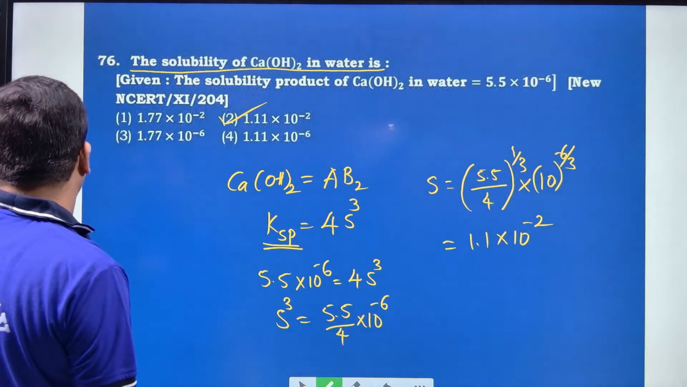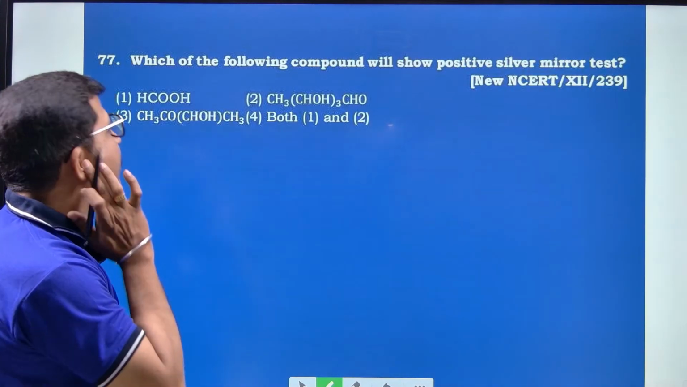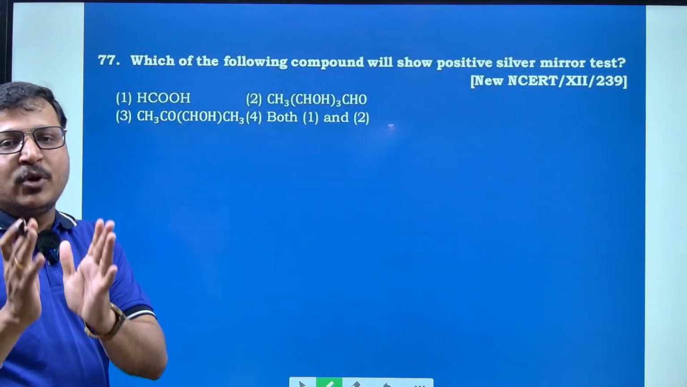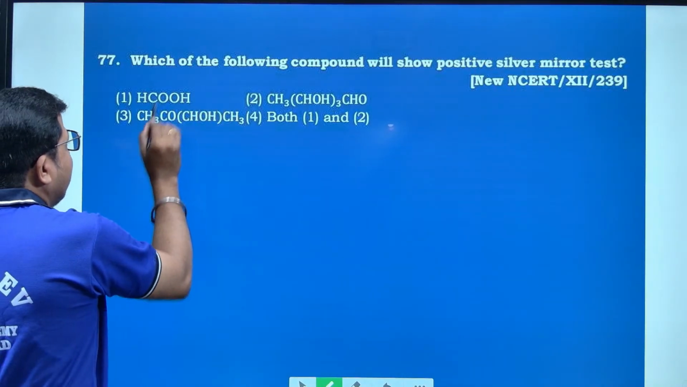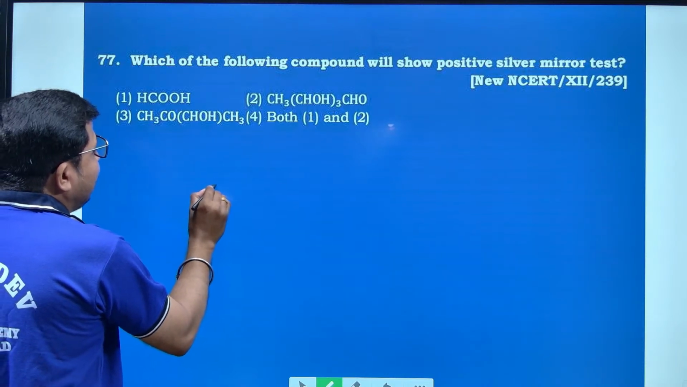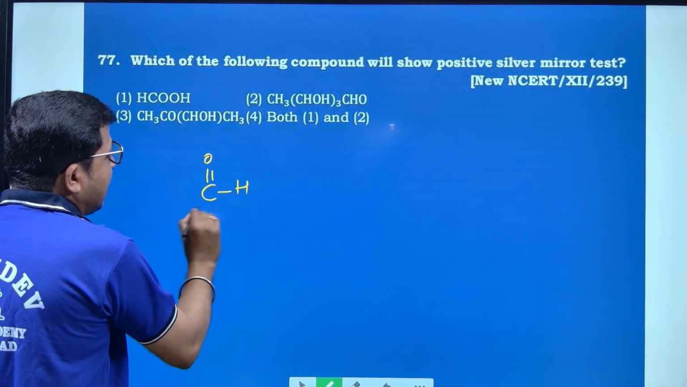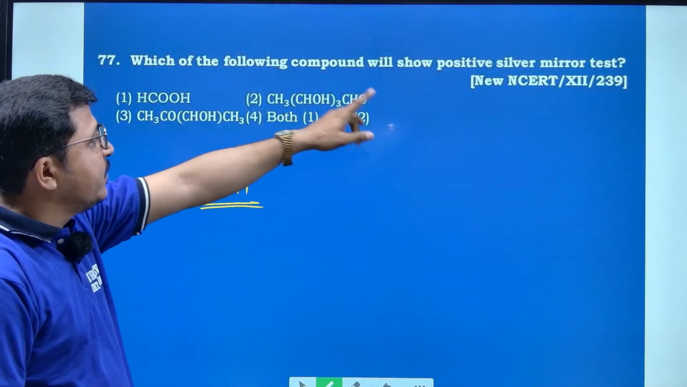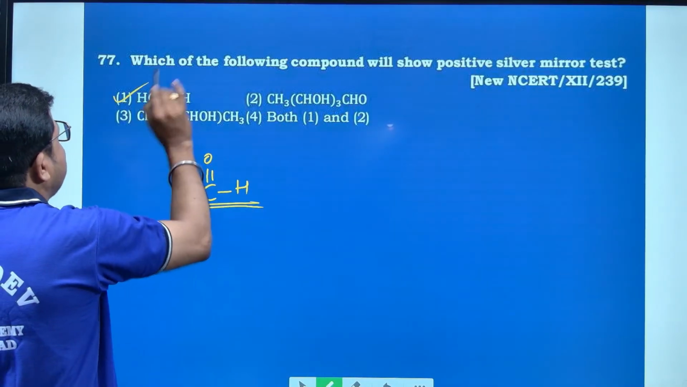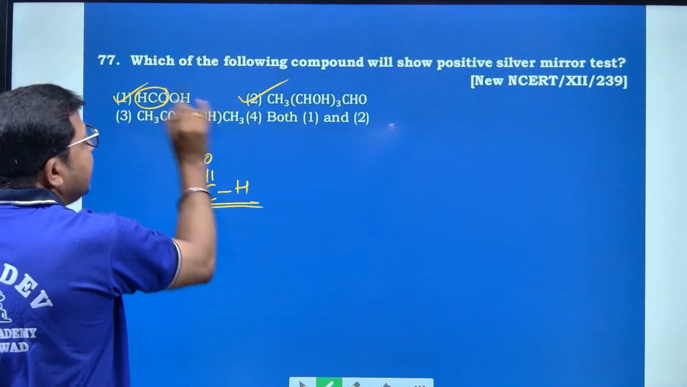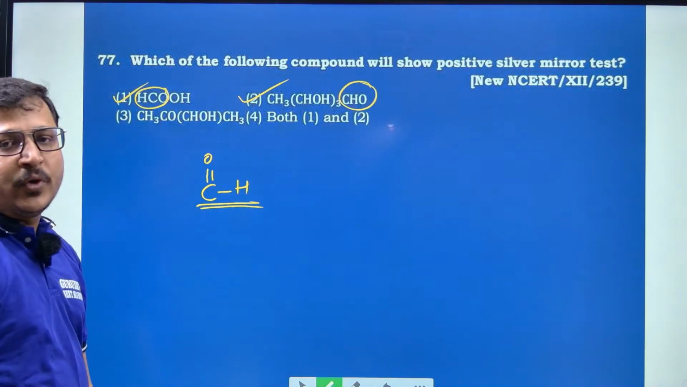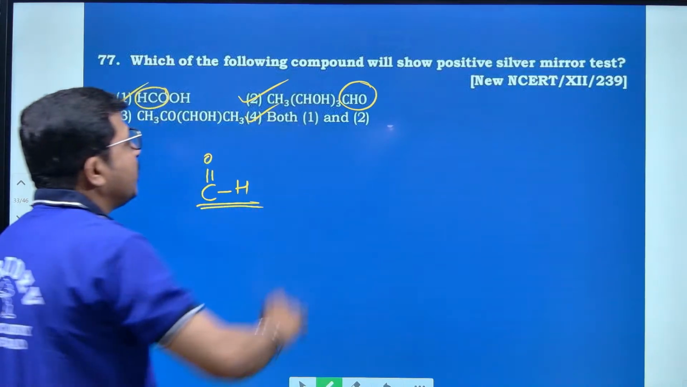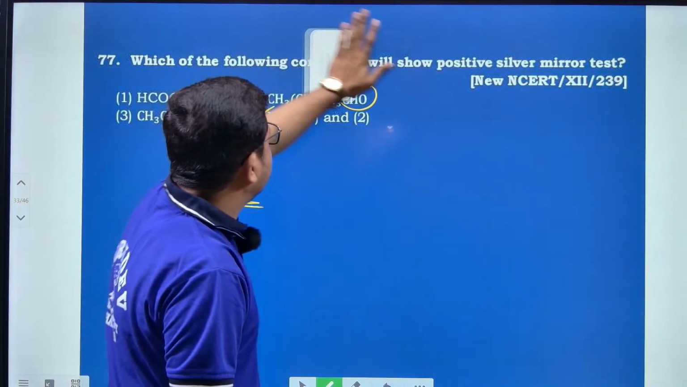Next, move to question number 77. Which of the following compounds will show a positive silver mirror test? The silver mirror test is the identification of a carbonyl carbon along with hydrogen. If the given compound has a C=O group with hydrogen, the CHO group, it will easily reduce the silver ammoniacal nitrate solution and give a positive silver mirror test. Option number 1 and option number 2 both have CHO in their structure. Hence those two compounds together reduce the Tollens reagent and give a positive silver mirror test, and hence the right option is option number 4, right?